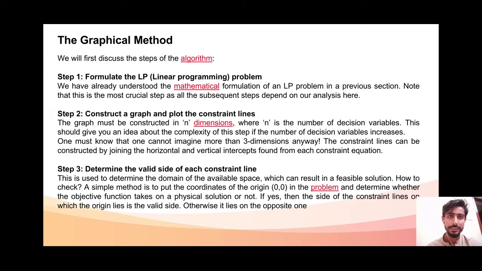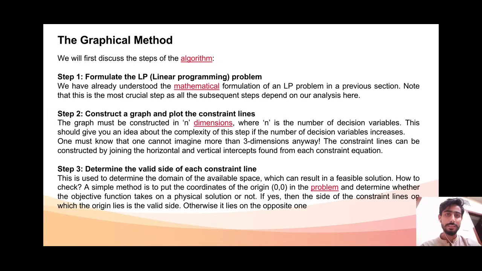We will first discuss the steps of the algorithm. Number one, formulate the LP linear programming problem. We have already understood the mathematical formulation of an LP problem in a previous section. Note that this is the most critical step as all the subsequent steps depend on our analysis here.